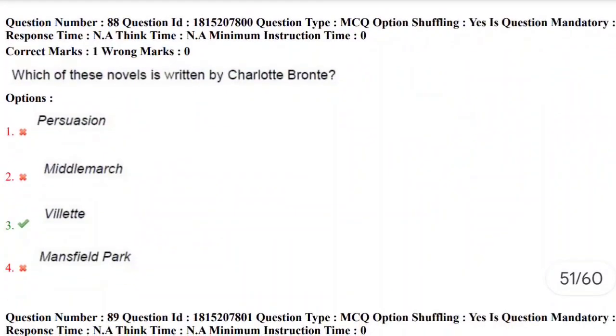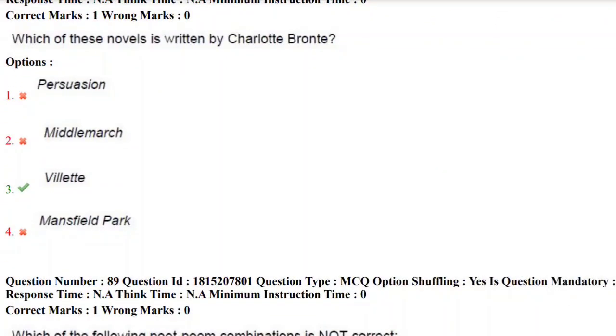Let's move towards 88th question. Which of these novels is written by Charlotte Bronte? Persuasion, Middlemarch, Villette, and Mansfield Park. Charlotte Bronte's pseudonym we already discussed in this video itself. Charlotte Bronte's pen name is Currer Bell, her sister Emily Bronte's pen name is Ellis Bell, and Anne Bronte's pen name is Acton Bell.